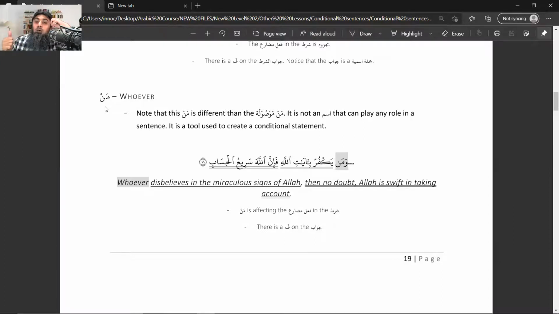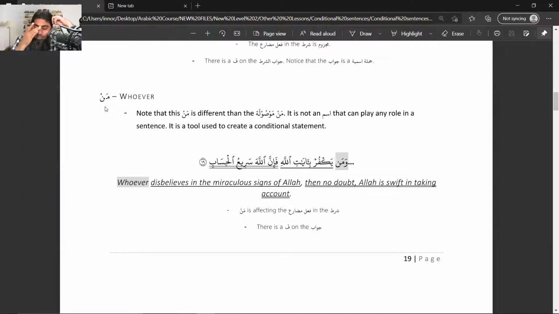One is called man of interrogative, when you say man huwa, who is he? And then we learned another man, that was man of ism mausul. Right? And today we are learning a third type of man, and that is called man shartiya. So do not confuse this man with either the man of ism mausul or the man of interrogative.